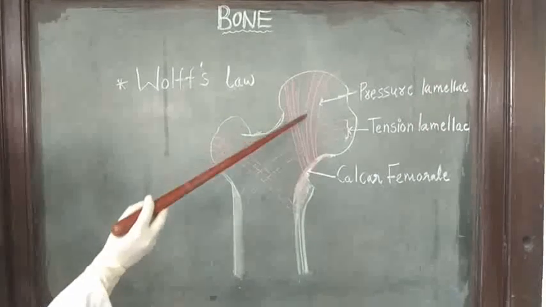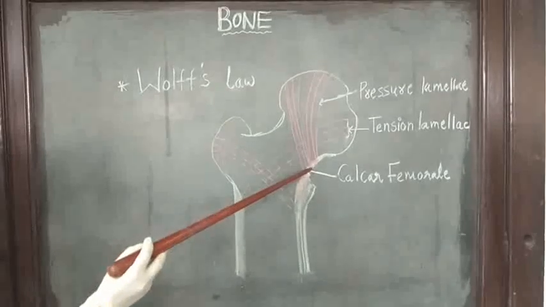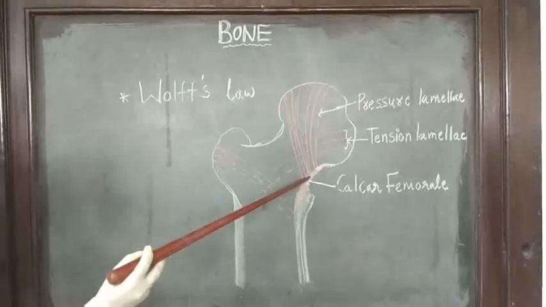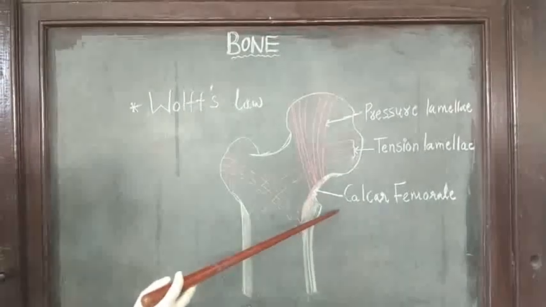Compact arrangement of pressure lamellae forms a bony buttress to provide additional support to the neck of femur. That compact arrangement is called calcar femorale.